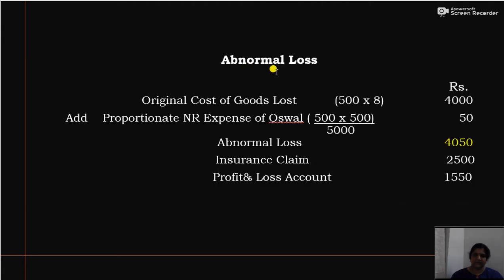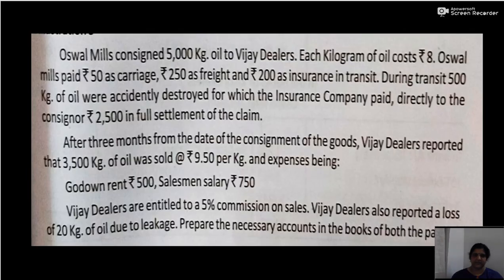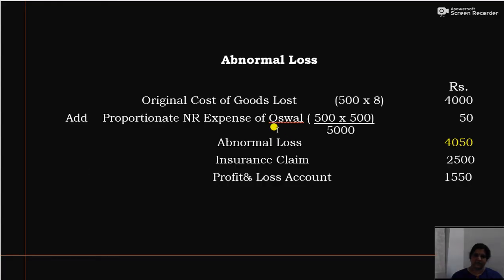So valuation of abnormal loss. Original cost of goods lost. So during transit 500 kg of oil were accidentally destroyed. So it is 500 kg at the rate of rupees 8. So the cost will be 500 into 8, that is 4000. Then add proportionate non-recurring expense of Oswald, that is consignor.